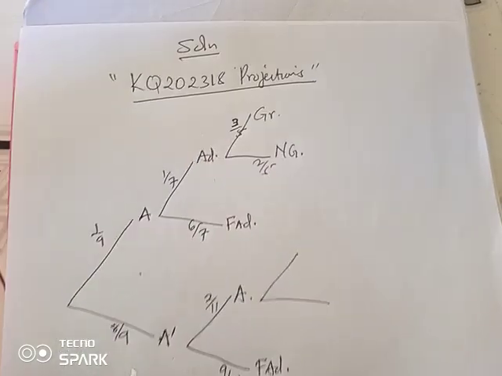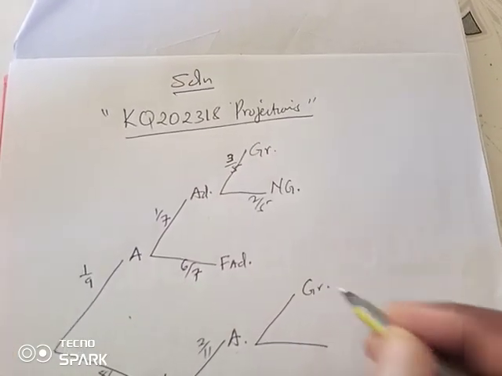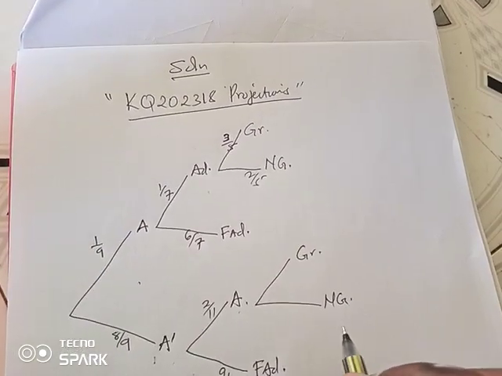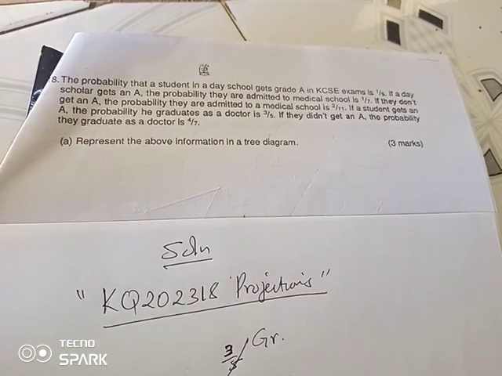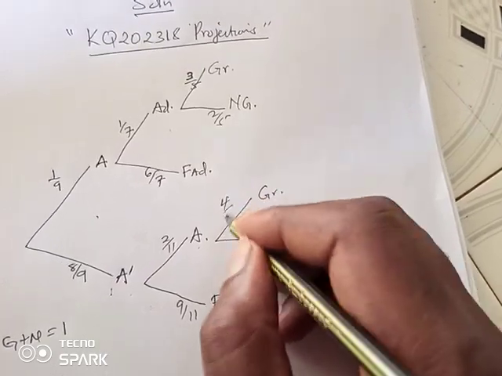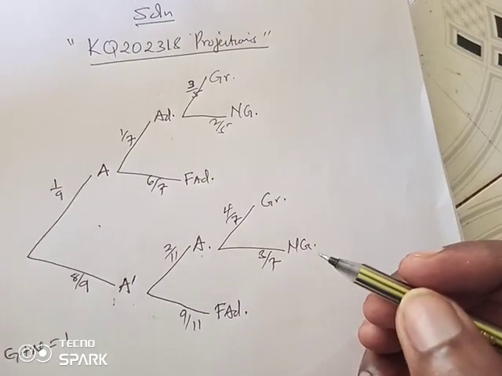Then again, did not get A, got admitted, and may also graduate or also fail to graduate. I'll use N to mean no graduation. So we are told if they didn't get an A, the probability that they graduate as a doctor is 4 out of 7. So 3 out of 7 also on the other side.